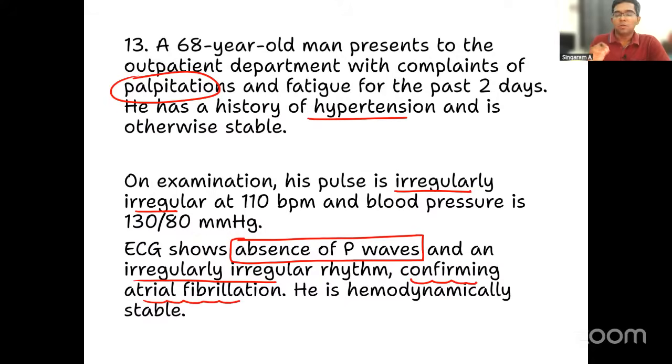ECG shows absent P waves, very important, absent P waves and irregularly irregular rhythm confirming atrial fibrillation, right? Okay, so now the clue has already been given in the question that it's a case of atrial fibrillation, right? Even otherwise also, the keyword in this particular question for me is this one. What is that? I am not able to find out a definite P wave. Number 2 clue is irregularly irregular rhythm. That is very, very suggestive of atrial fibrillation, right? So anyway, it is atrial fibrillation and the patient of course is hemodynamically stable. That is why he is coming to the OP itself. Otherwise, he would have ended in the ICU or ER, right? But he is coming to the OP means he is a relatively stable patient only, right?